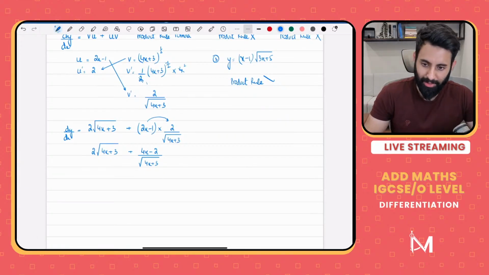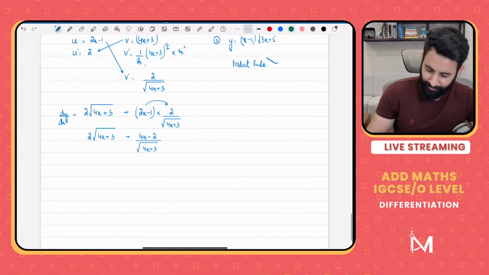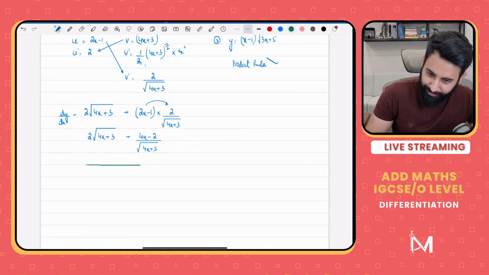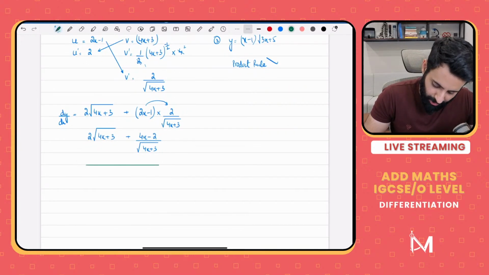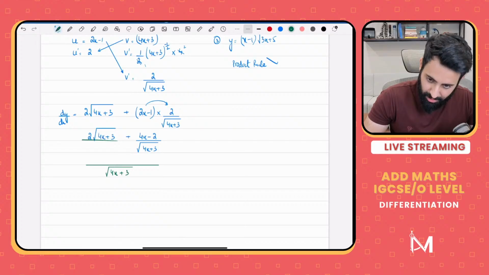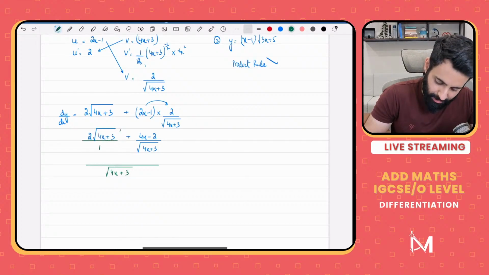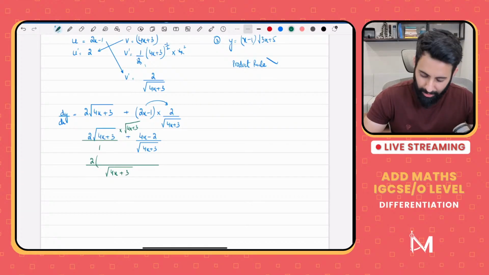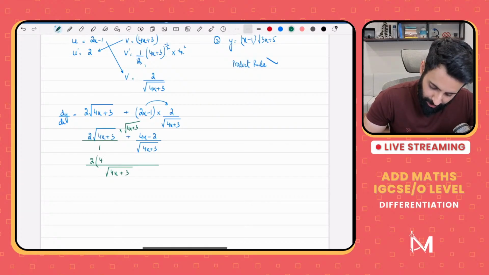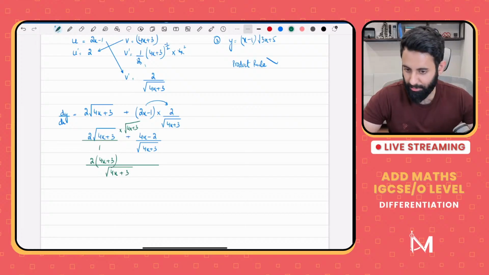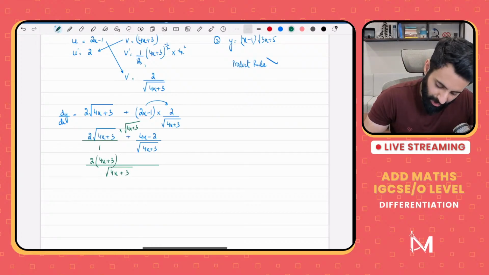LCM. Yeah, that's a good idea. Let's take the LCM. So what's the LCM going to be? The LCM is going to be square root of 4x plus 3. Okay, what is underneath this? 1. So I'm going to multiply this by square root of 4x plus 3. So what's 2 times square root of 4x plus 3 into square root of 4x plus 3? The square root and the square root will cancel, so you just have 4x plus 3. Plus 4x minus 2.